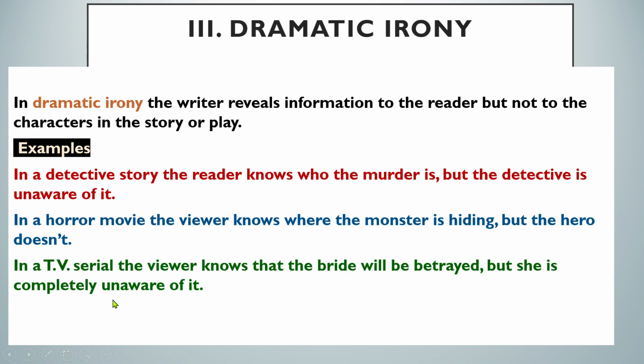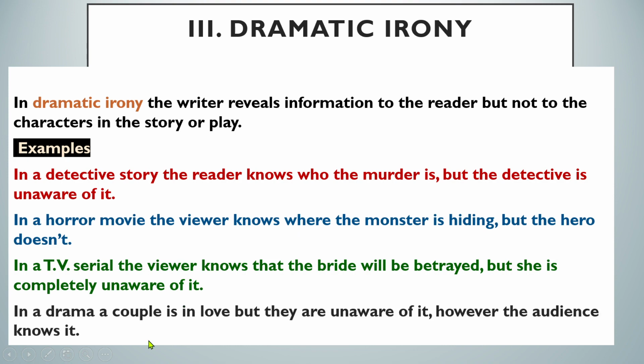In a TV serial, the viewer knows that the bride will be betrayed, but she is completely unaware of it. In a drama, a couple is in love, but they are unaware of it. However, the audience knows it. So in dramatic irony, the viewer or the reader knows what is going to happen, but the characters in the story don't. So I hope you have learned what is irony, that is, we say something and mean something else, and the three types of irony are verbal, situational and dramatic irony.